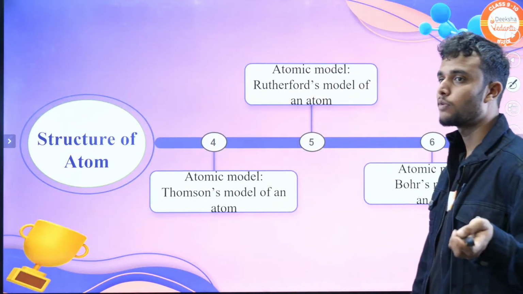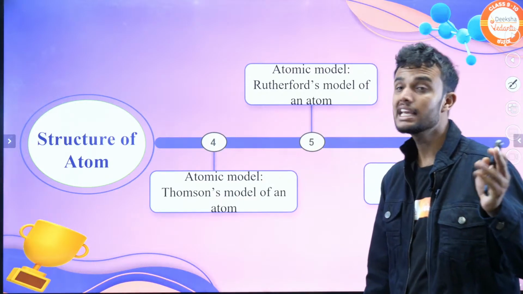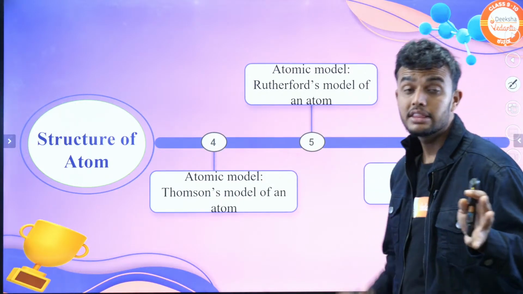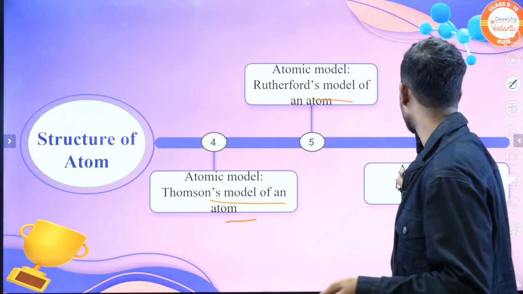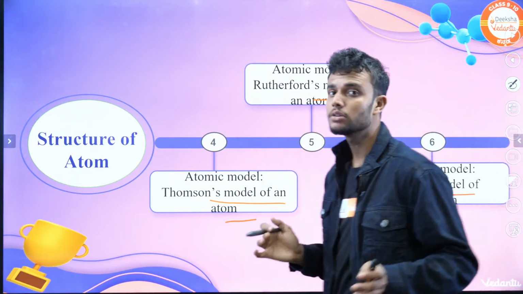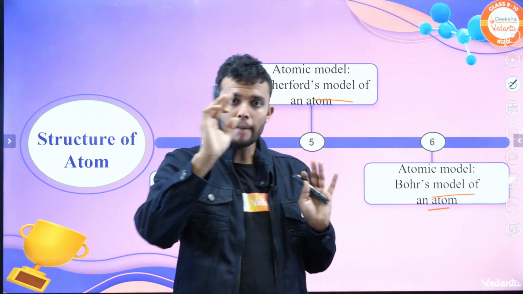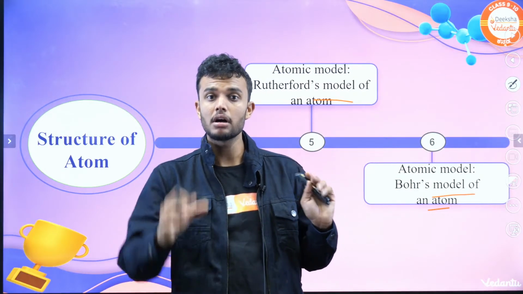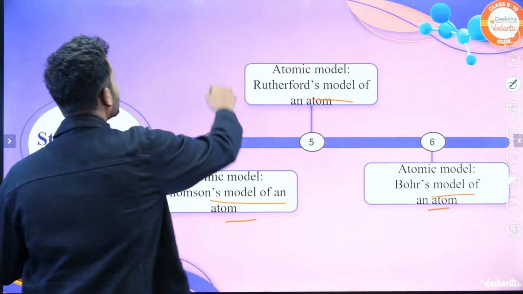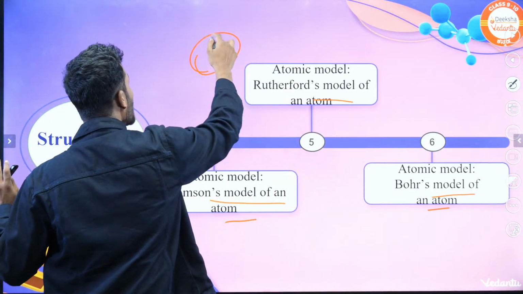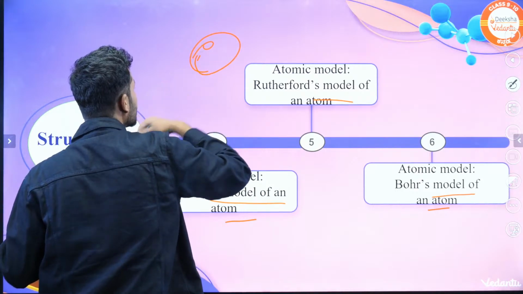Next one. The next one is theory. What is the structure of the theories? Thomson atomic model, Rutherford model, and Bohr's atomic model. According to the scientists, how the subatomic particles are arranged in an atom. For example, if we consider this as an atom, where is the proton, where is the neutron, where is the electron.